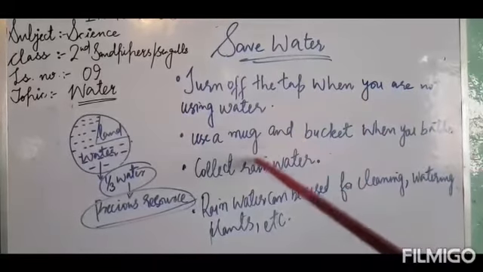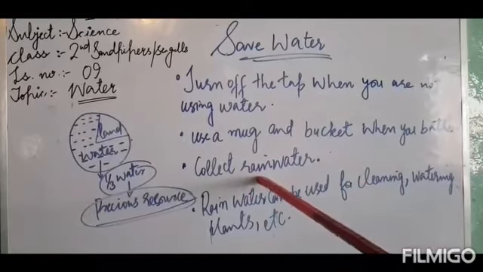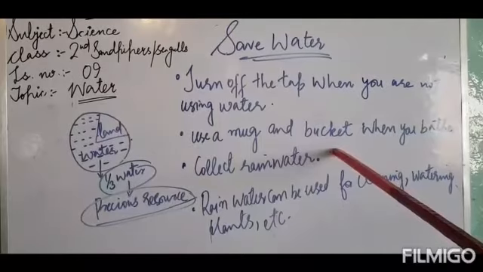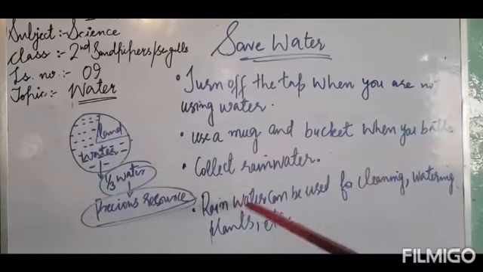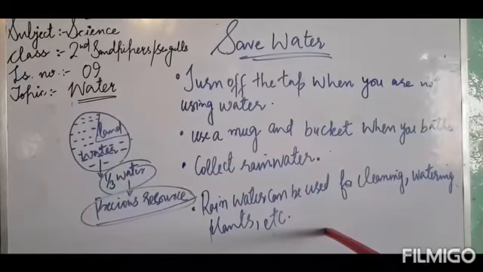Also, one of the ways of saving the water is that we should collect the rainwater. Later we can use that rainwater for cleaning, for watering the plants, for washing, and for many other activities.